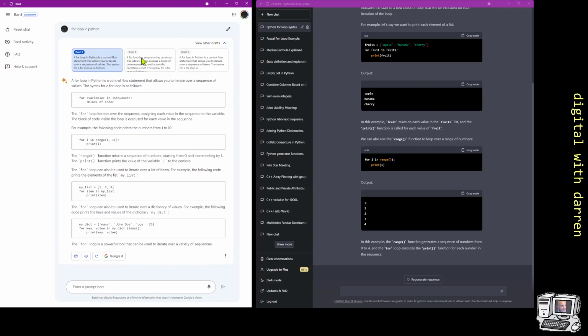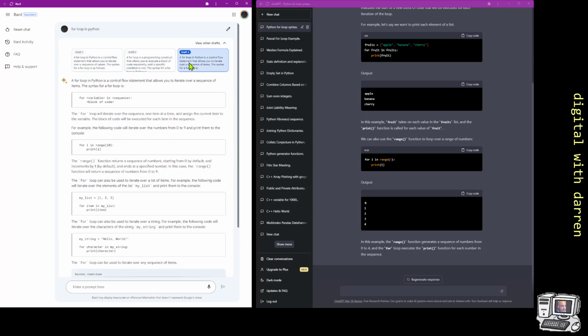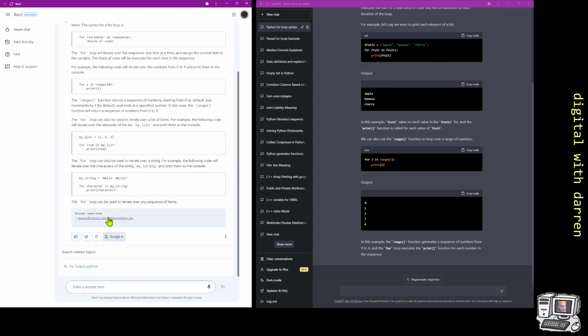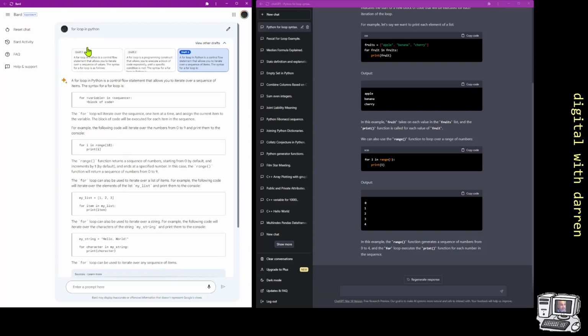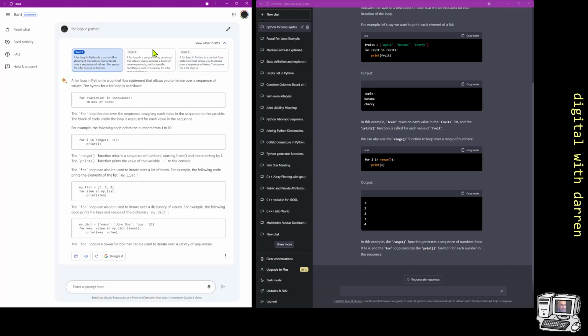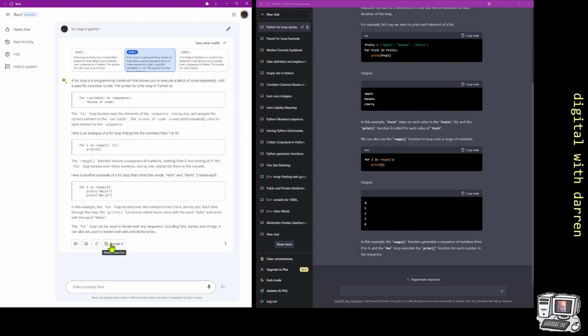It's interesting that only one of the other drafts actually gave a link, because you'd expect that maybe you get a link in all of them. You can Google it as well. So if I click on Google it, I don't know where it will go actually. I wonder if it's launched another page. Doesn't appear to have. So this Google it one doesn't appear to have worked anywhere. It would launch in a separate browser somewhere if it was going to.